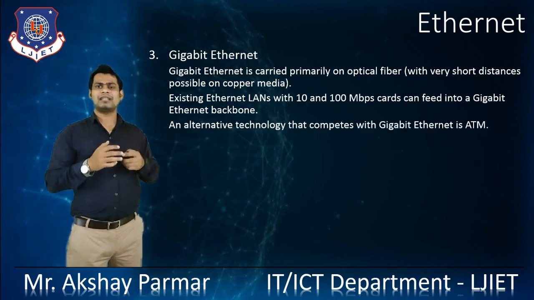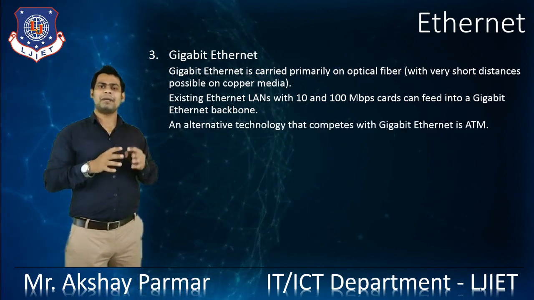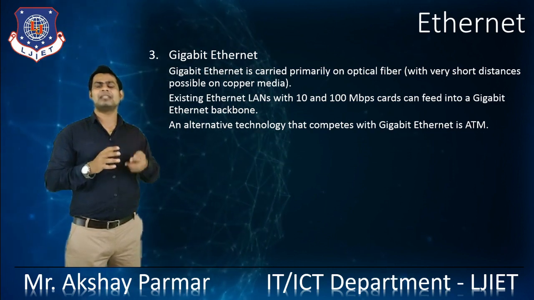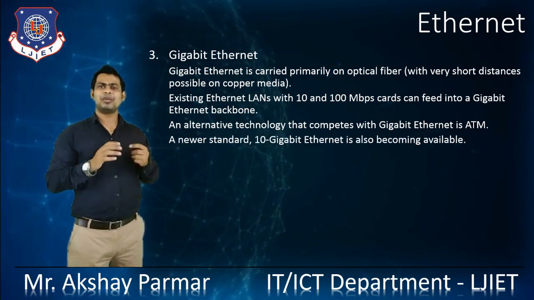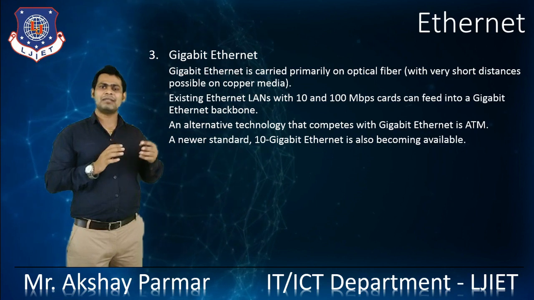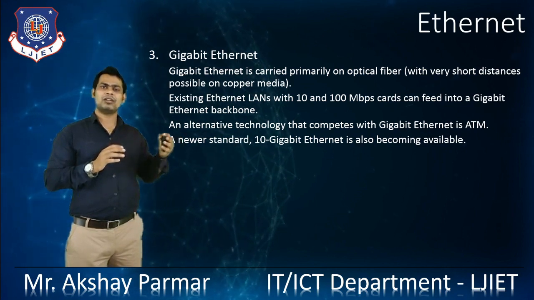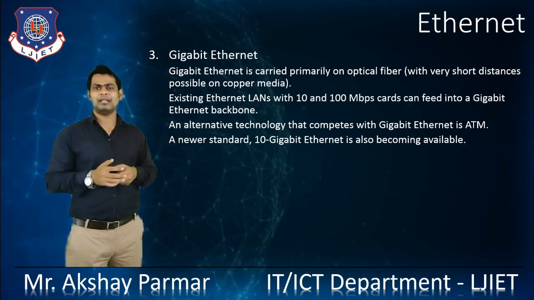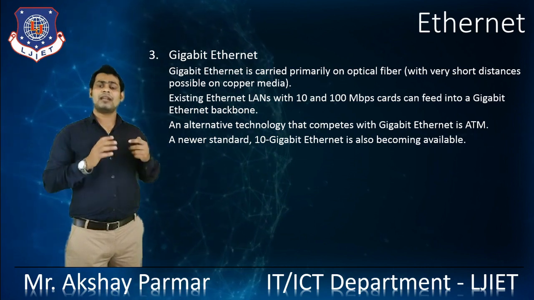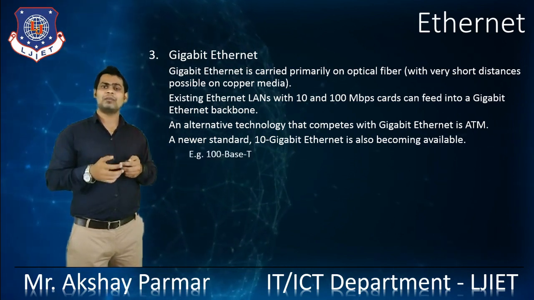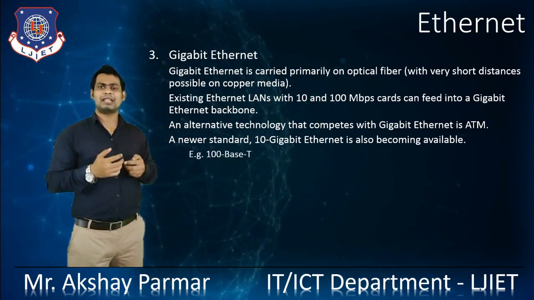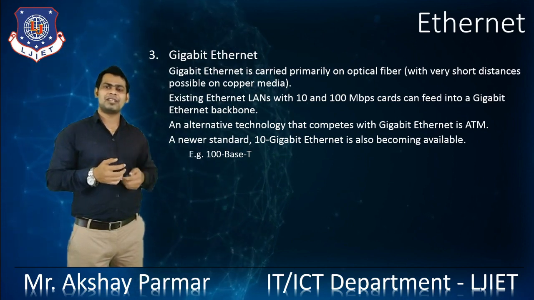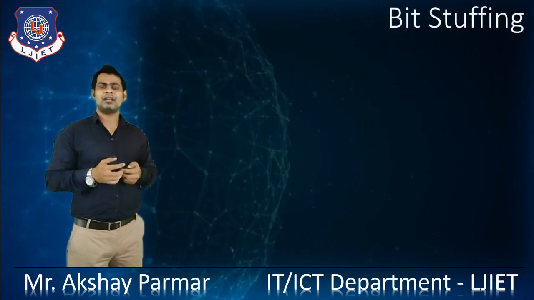As an alternative technology that competes with Gigabit Ethernet, there is ATM. A newer standard, 10 Gigabit Ethernet, is also becoming available nowadays. For example, 100BASE-T, 10BASE-T, and so on.